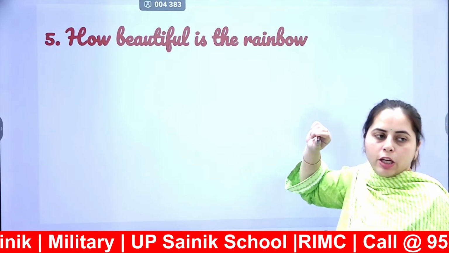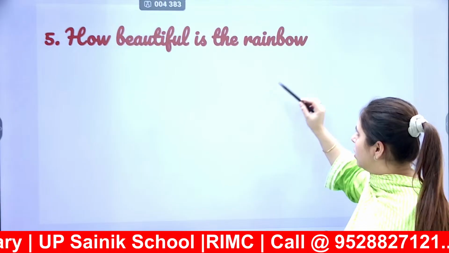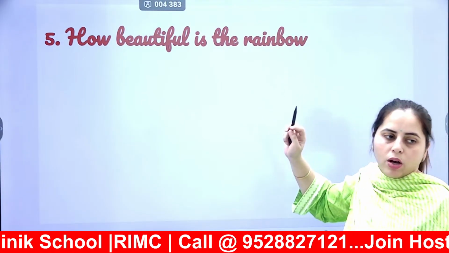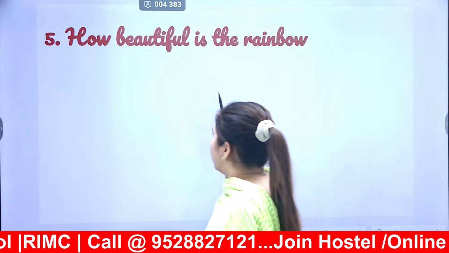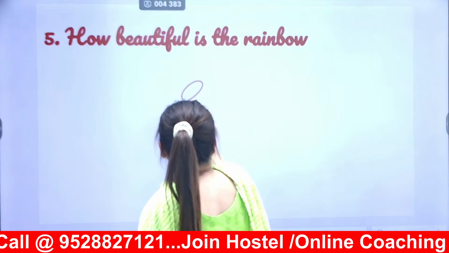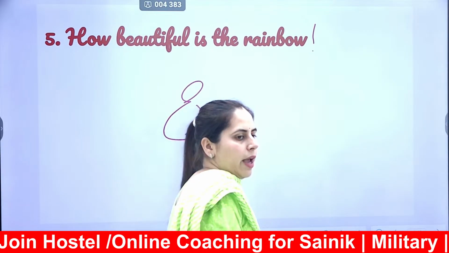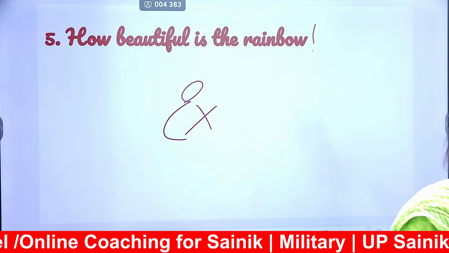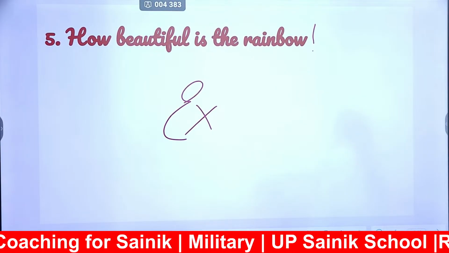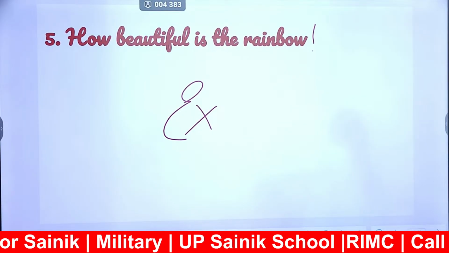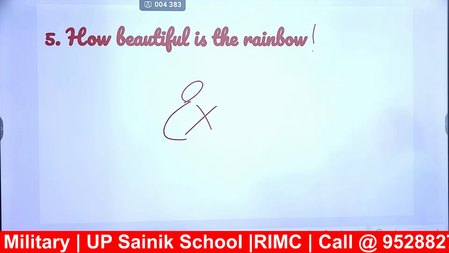So feeling of happiness has been shown here. So how beautiful is the rainbow? A feeling is expressed. So since a feeling has been expressed, this will become my exclamatory sentence, and I have to end it with an exclamation mark. Okay? So this is my exclamatory sentence, and I have to end it with an exclamation mark. Is this much clear?